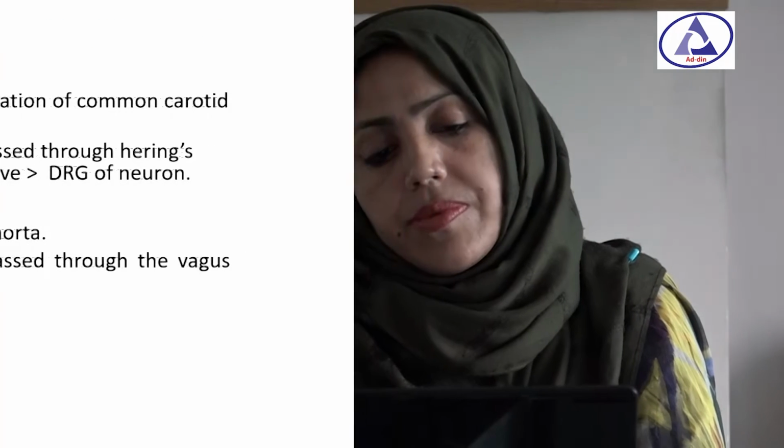And the effect of partial pressure of oxygen: changes in oxygen concentration have no direct effect on the respiratory center. So, it has an indirect effect acting through the peripheral chemoreceptors. This mechanism responds when blood partial pressure of oxygen falls below 70 millimeters of mercury.